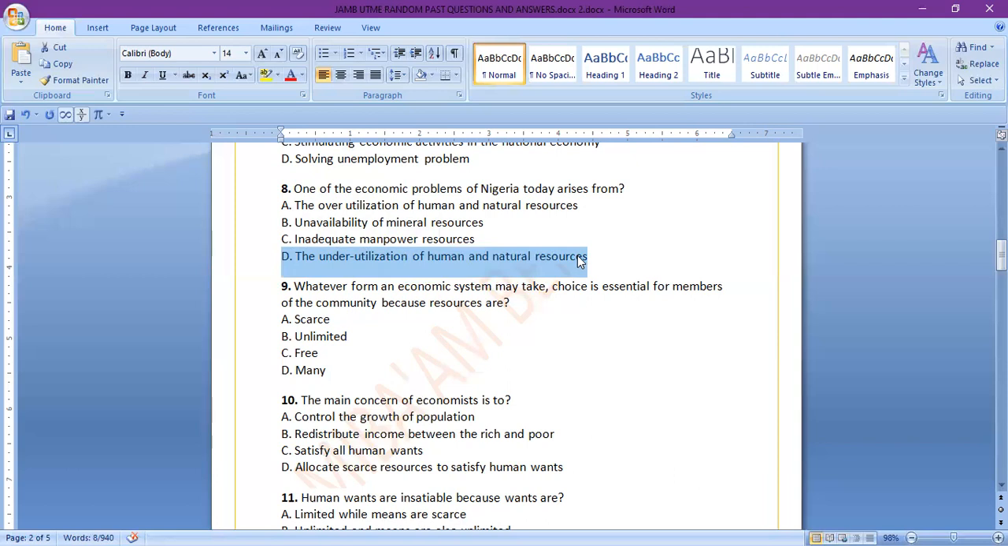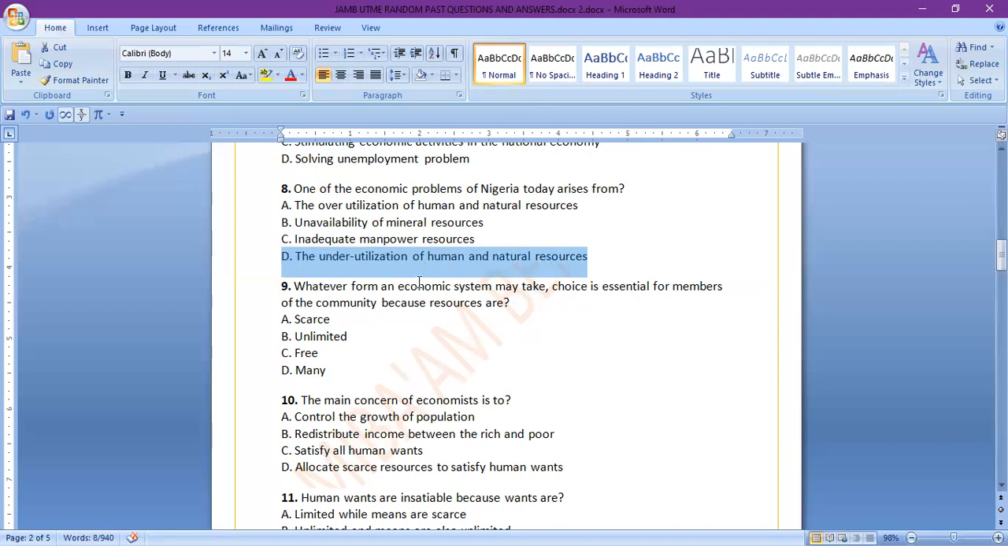If you look at other countries that are advancing, they have been able to adequately utilize their human as well as natural resources for growth and development in their economy, and they have been progressing so far. So even till today in Nigeria, if we are able to utilize our human and material resources, Nigeria is going to be one of the fastest growing, not just in Africa but all over the world. So the solution to the question is the underutilization of human resources.